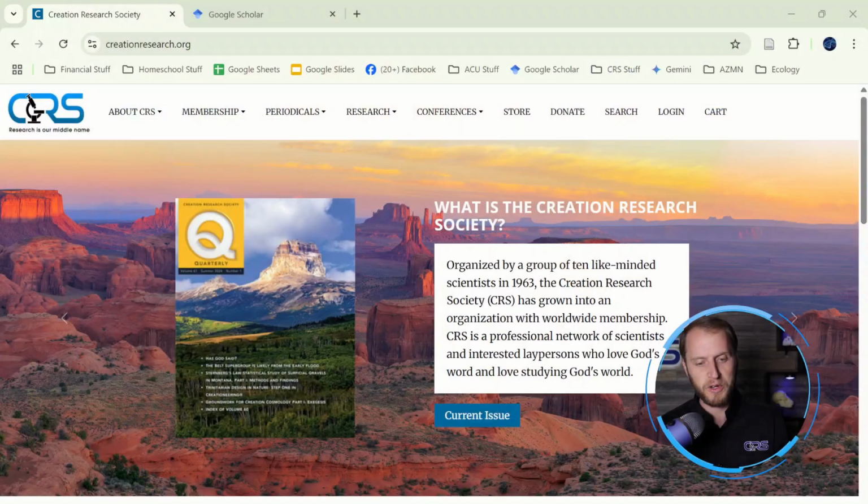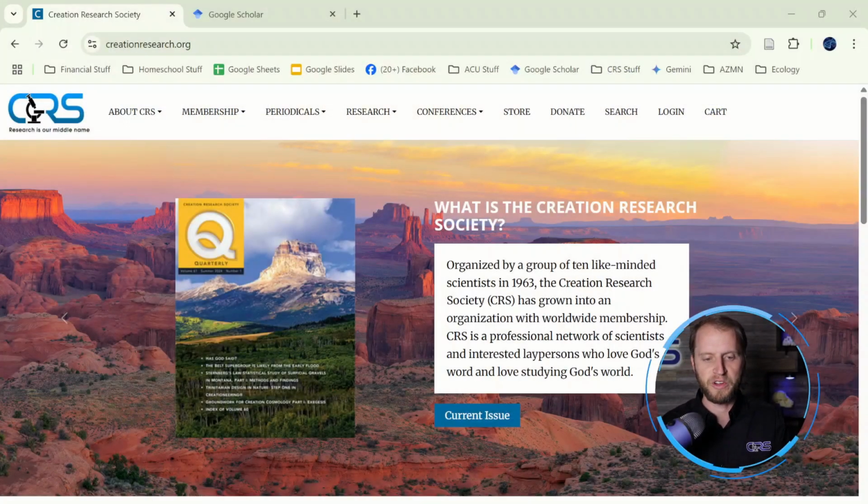Over the past several months, we've been cleaning and cataloging and categorizing 1,337 articles that have been published since 1964 in the CRSQ. Now, these have been available online, but we've now put it into a site and a database which is much more search and user friendly. It's going to feel just like any other journal website that you would be searching for articles on. So let me show you how this new site works.